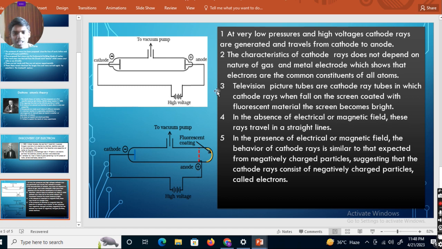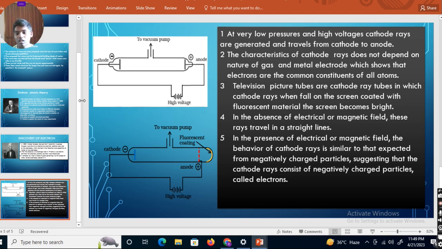Now, let us take an example in our daily life. The television picture tubes are cathode ray tubes in which cathode rays, when they fall on a screen coated with fluorescent material, make the screen bright. Here, when the cathode ray particles move from cathode to anode, we cannot see or observe the particles.